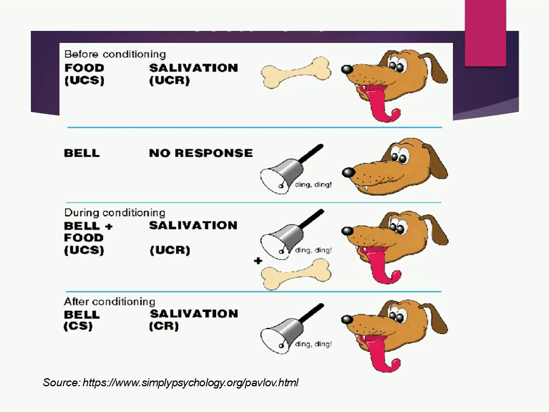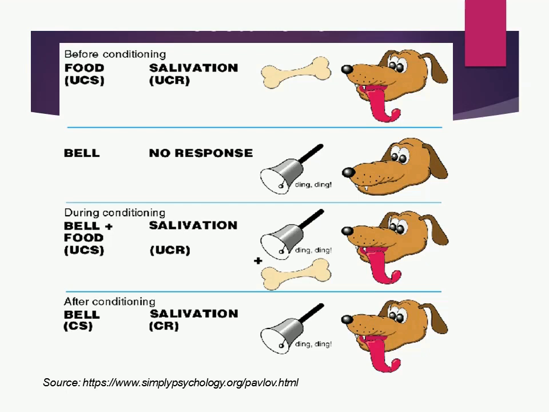For example, in Pavlov's experiment, after being paired repeatedly with food, the sound of the bell, which was initially a neutral stimulus, could cause the dog to salivate by itself. So here the bell becomes the conditioned stimulus and is now able to produce the conditioned response of salivation.